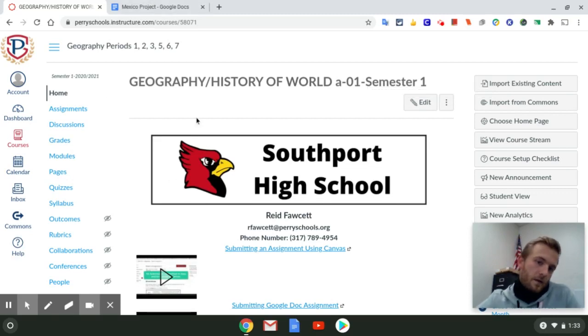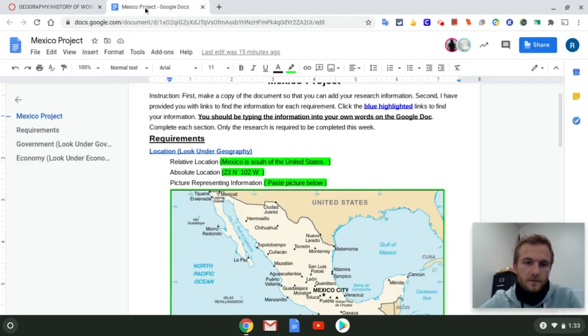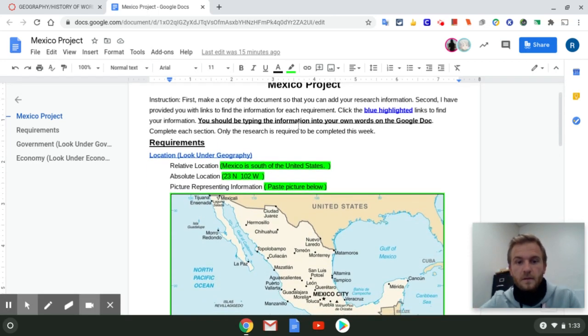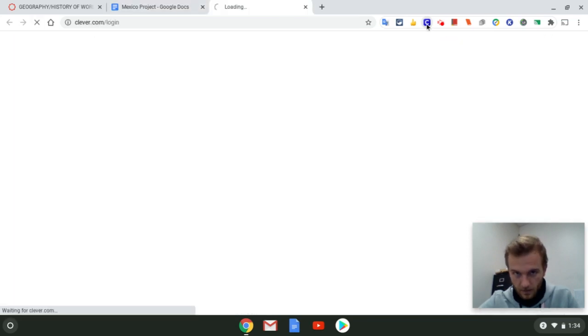So we're right here on the homepage. The first thing you need to do is open your Mexico Project research, which will look similar to this. It's got Mexico Project at the top, and you should have completed this for week 7. From here, you should have a Clever button up here in your top right toolbar. If not, you can just Google search Clever, and you'll have to type in Perry School District, and then click on Southport High School, and then you can log in with your Gmail.